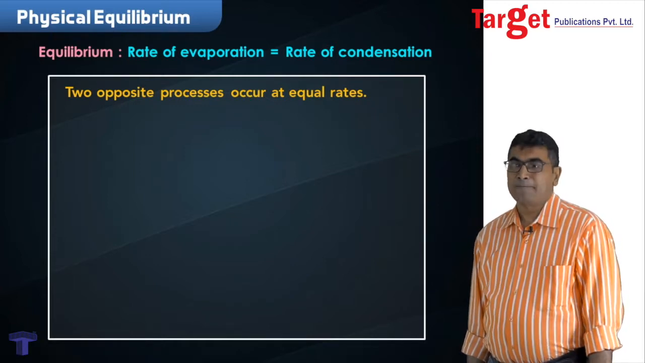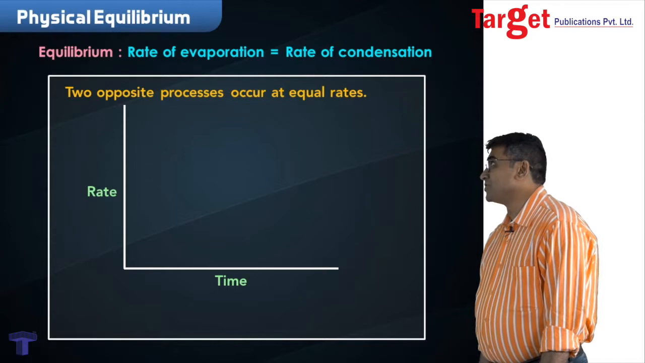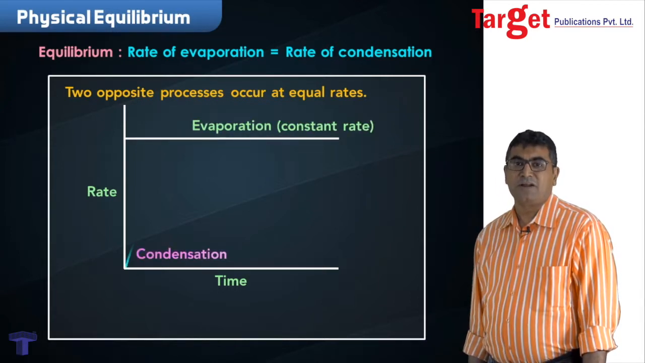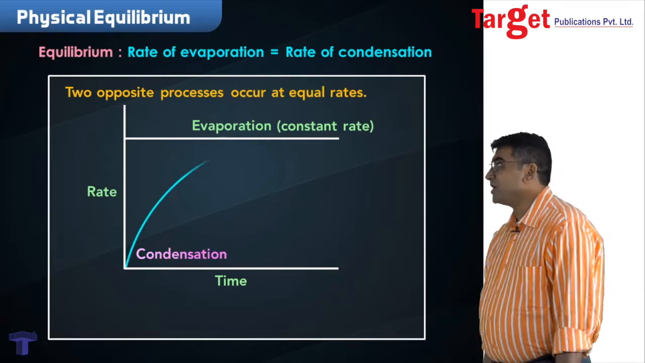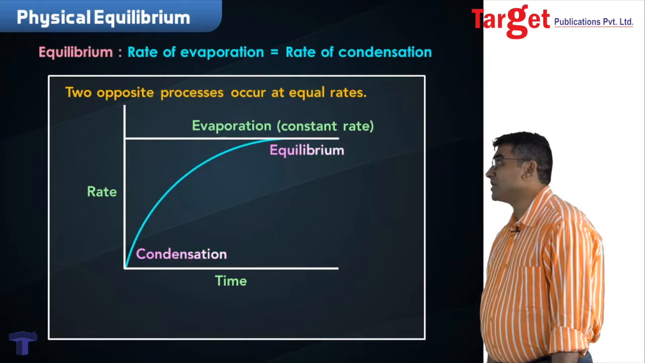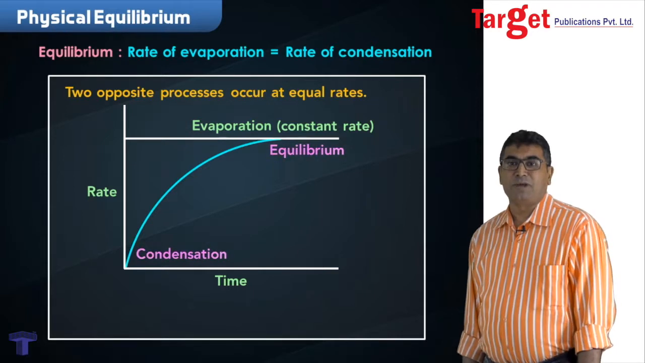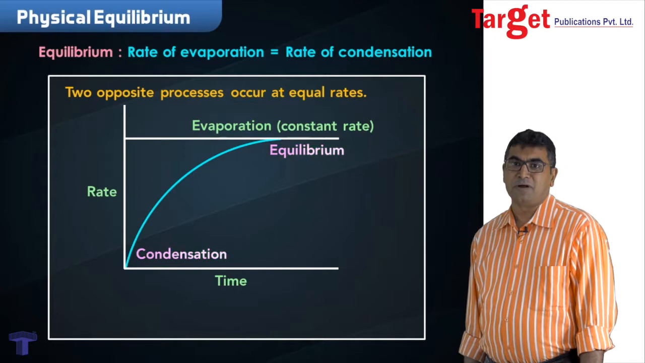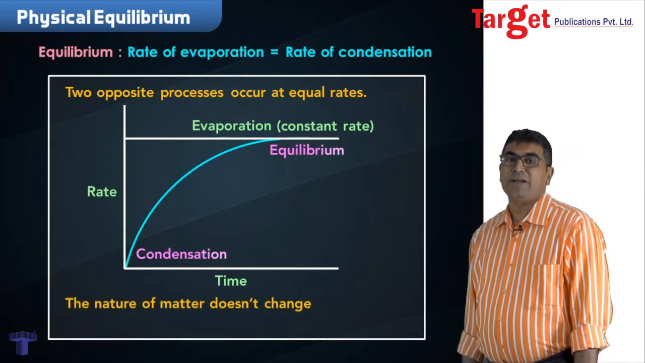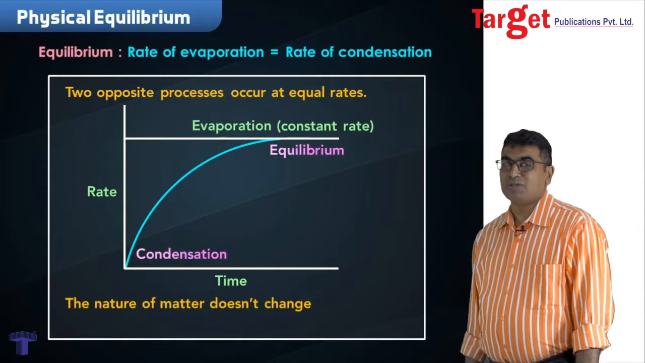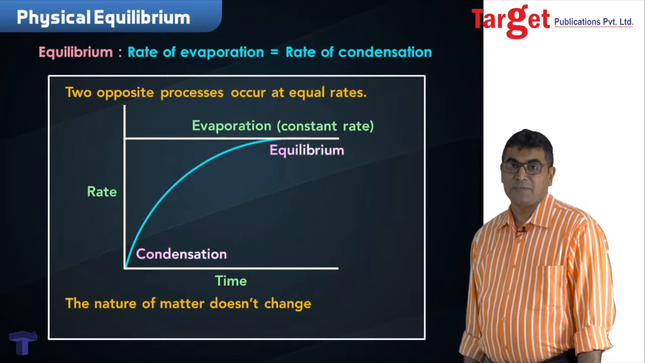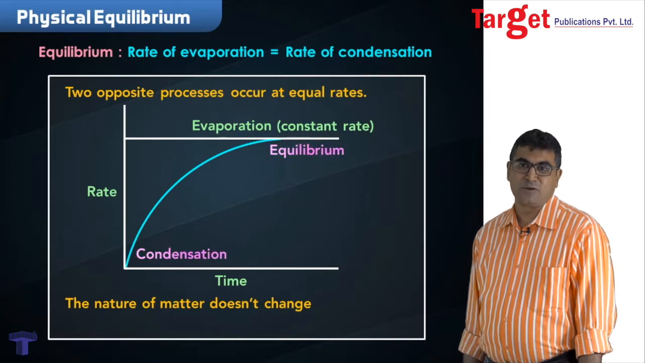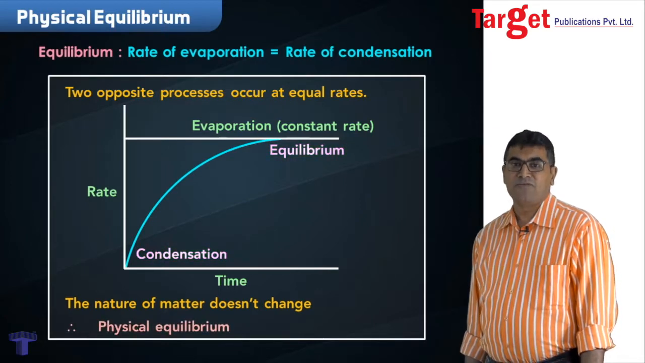Let's look at the graph here. The rate of evaporation is constant. As time proceeds further, condensation starts. Its rate goes on increasing. A situation comes up where the rate of evaporation becomes equal to that of condensation. This is a stage of physical equilibrium. Again, I would like to reiterate the same point. It's called physical because no new substance is formed. The liquid remains the same. Water remains water. If it is ether, it remains ether. If it's alcohol, it remains alcohol. Hence the name physical equilibrium.